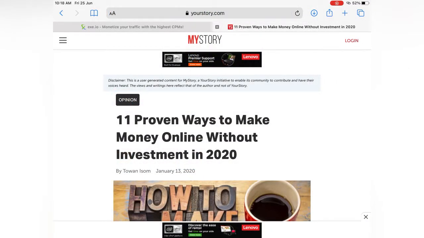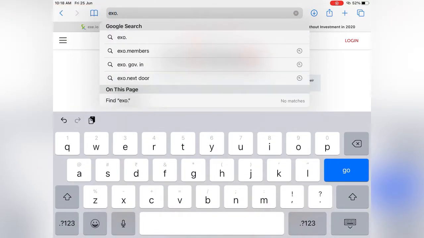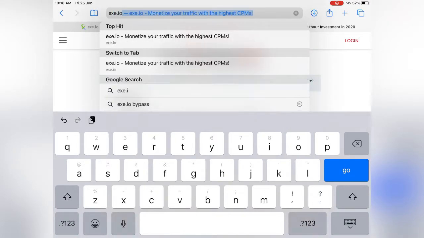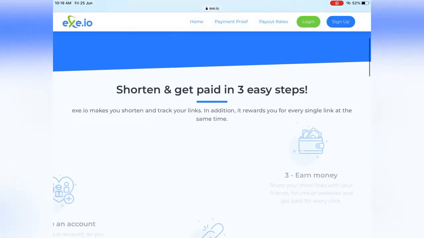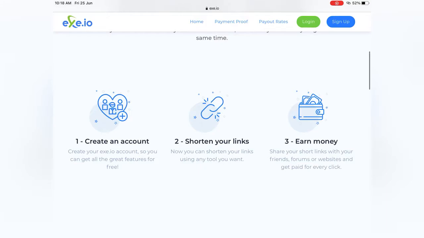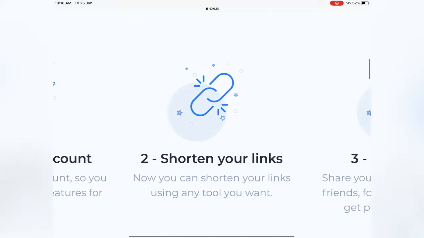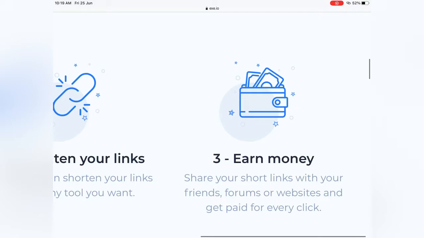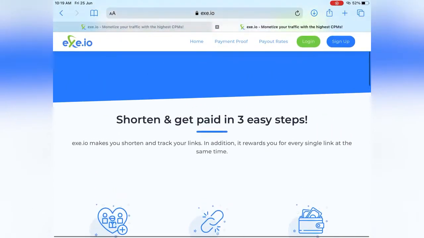Now we have to go to the second step. The second step involves going to the website that is called exe.io. So just type it in the browser, and then you will come to this web page. Here you will see that it is written: shorten links and earn money. So there are 3 steps in this. Obviously the first step is to create your account, then you have to shorten the link that we have copied in the first stage, and then after that we have to earn money. Whenever someone clicks on our link, we will earn money.